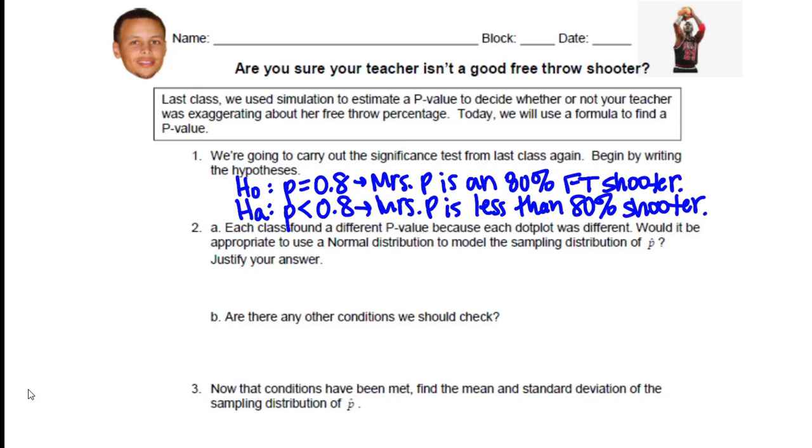But we'll see. So like I said, each class had found a different p-value because each dot plot had collected different sample results from the spinner. So I want you to just move forward away from the simulation, and we want to try to do this analytically instead of with an experiment. So work through the rest of the worksheet.